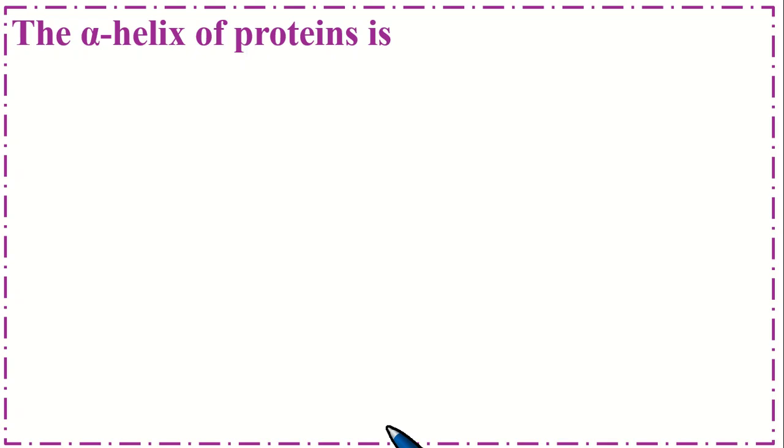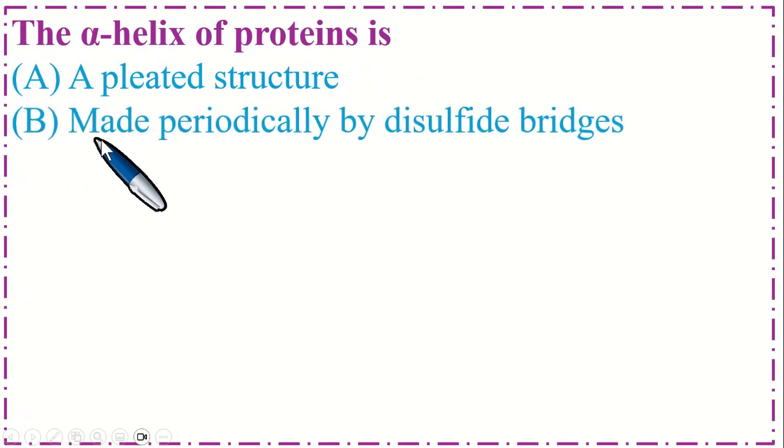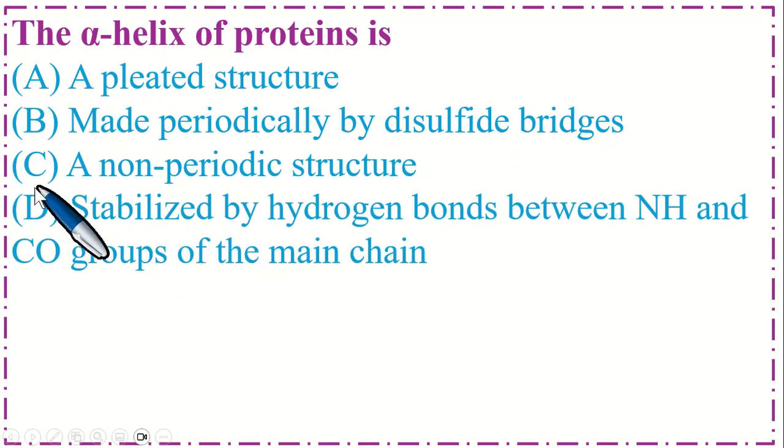So this is the last MCQ. The alpha helix of protein is option A pleated structure, B made periodically by disulfide bridge, C a non-periodic structure, and option D stabilized by hydrogen bonds between nitrogen and hydrogen and CO groups of the main chain.